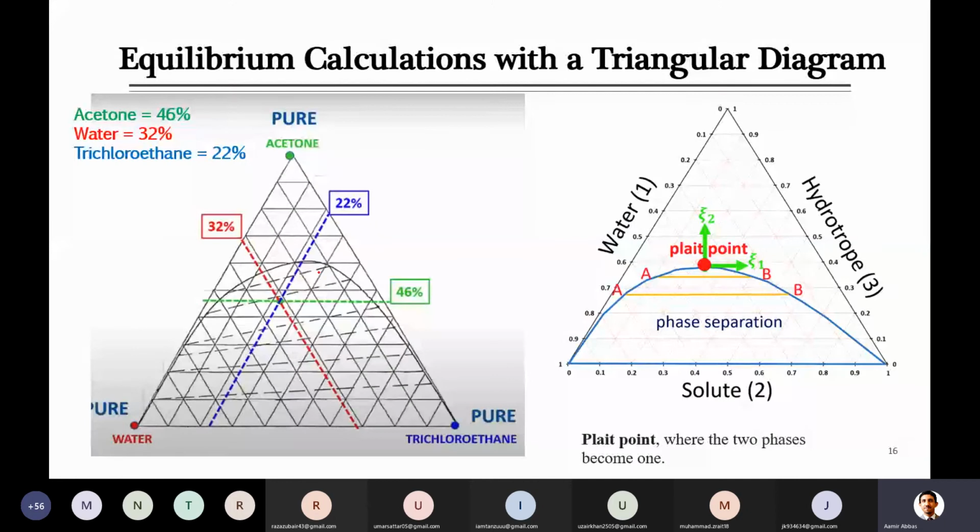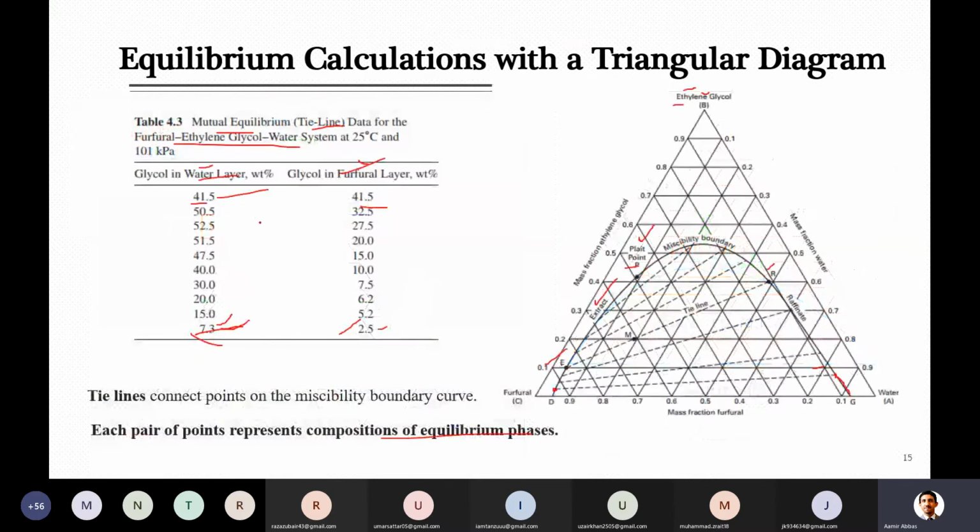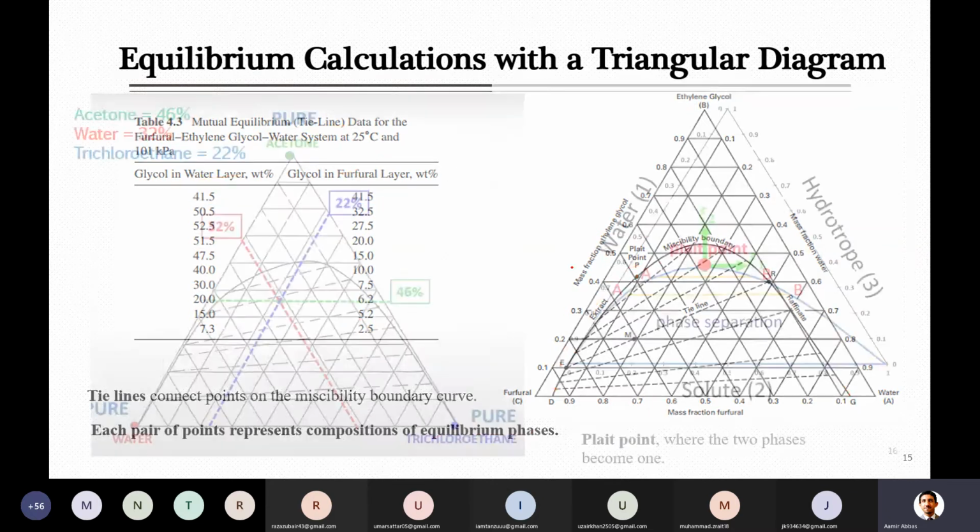This is the same point that was already shown to you, how you have to locate it. The plait point is the point where their compositions reach the same value. For example, here for glycol it is 41% in both of these. If you locate here, this is the point where it is 41.5%. There will be no tie line, it is just one point because it is the same in both of these.